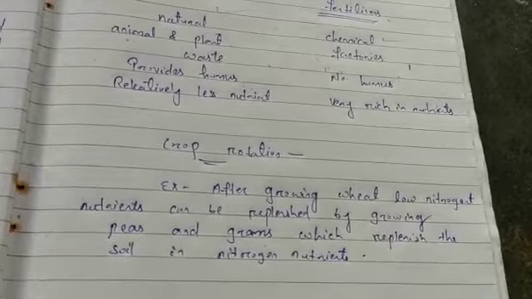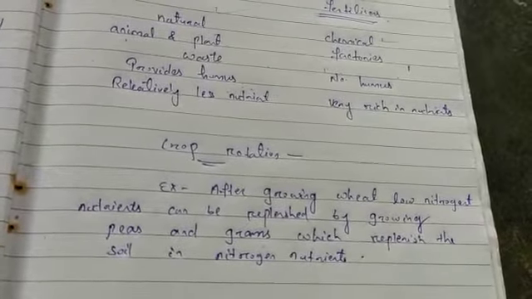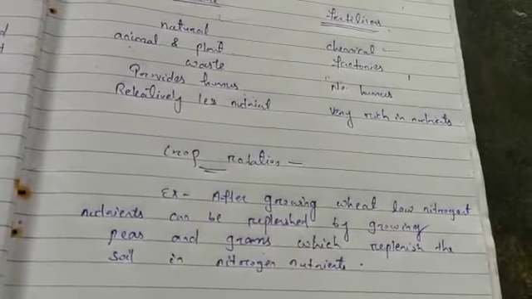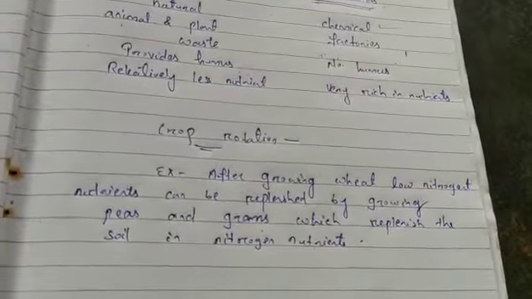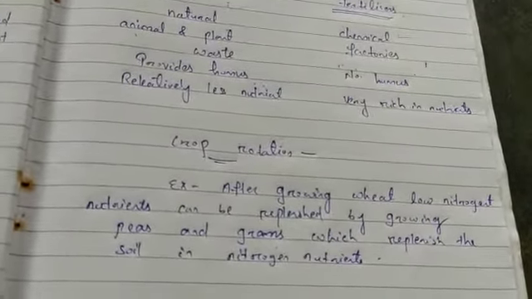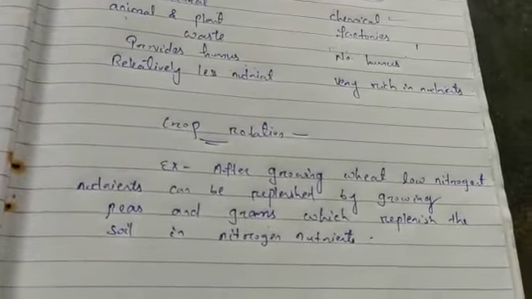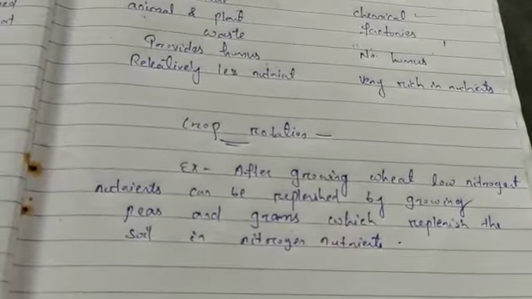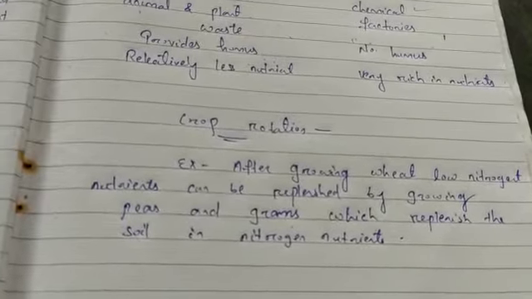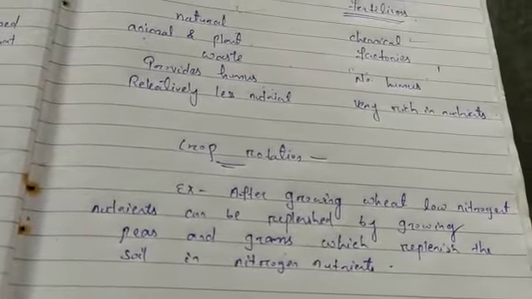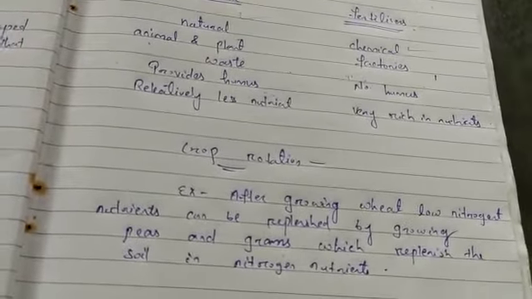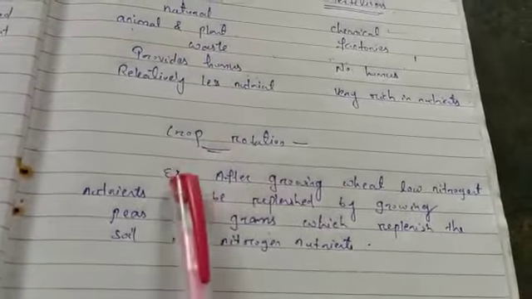So after growing wheat, the low nitrogen in the soil can be replenished by growing peas and grams, which replenish the soil in nitrogen nutrients. So after growing wheat in the same field, we can grow peas and grams. That is called crop rotation, and it is also a better method of replenishing the nutrients.